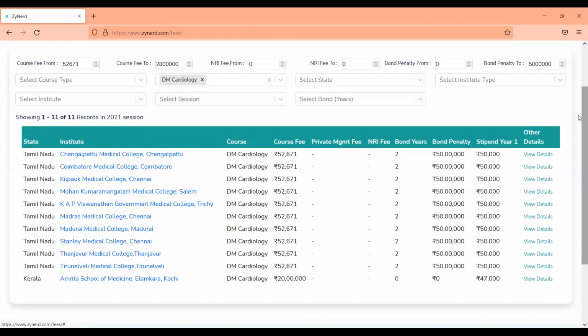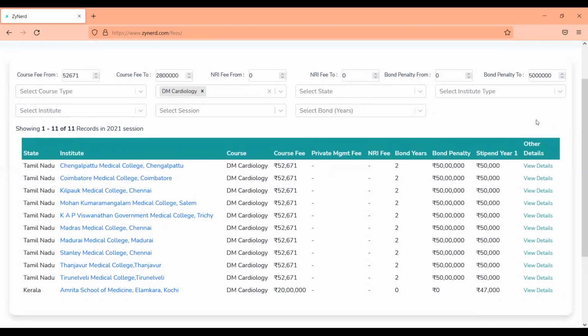Implementation of the bond information we may not have, because it varies, and it may vary at the time of your passing out. But we will have most information on the exact regulatory bond conditions, or the bond that you will sign on paper when you visit the institute. This may not be available for all the institutes. For whichever institutes this is available, we'll be updating it.